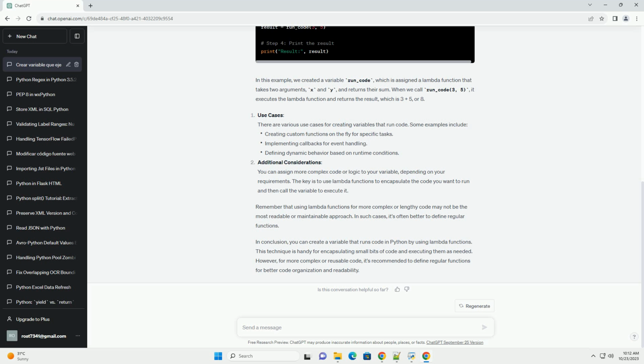to execute it. Remember that using Lambda functions for more complex or lengthy code may not be the most readable or maintainable approach. In such cases, it's often better to define regular functions. In conclusion, you can create a variable that runs code in Python by using Lambda functions. This technique is handy for encapsulating small bits of code and executing them as needed. However, for more complex or reusable code, it's recommended to define regular functions for better code organization and readability.